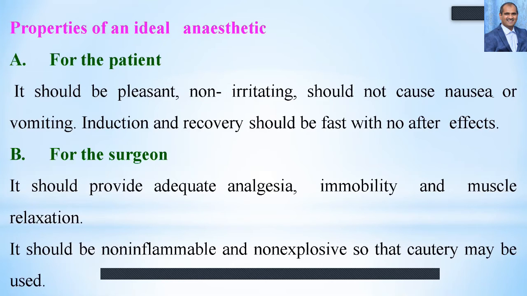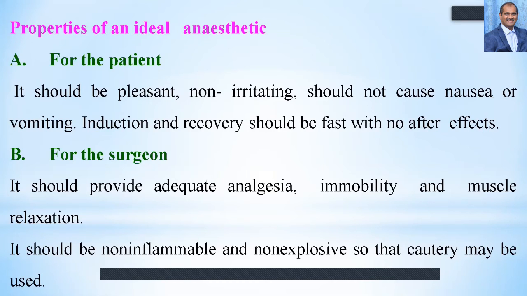because it's always dangerous to operate in the surgical theater, and non-inflammable and non-explosive, both characteristics are very important, because many times the thermocautery tube is used for stopping the bleeding. So it is very dangerous.